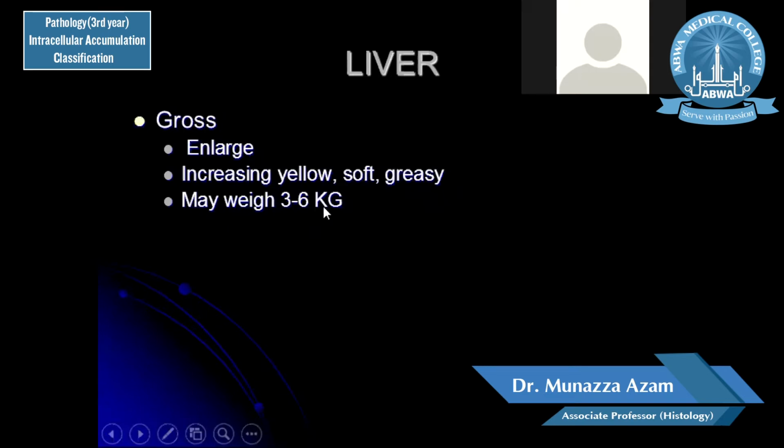The normal weight of the liver is 1 to 1.5 kilogram, but it can weigh about 3 to 6 kg. So the size or weight of the liver becomes almost double. Steatosis badly affects the size of the liver.